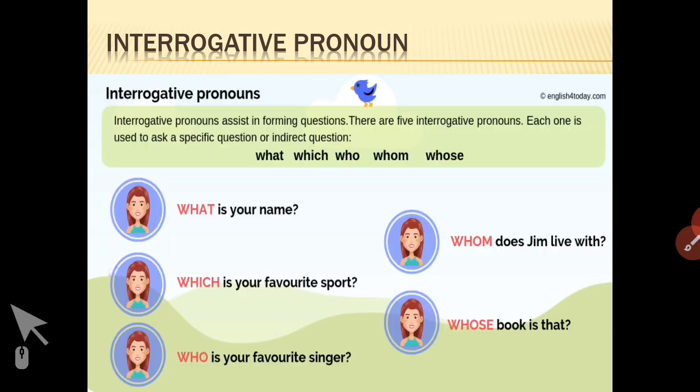You can see here, interrogative pronouns assist in forming questions. There are 5 interrogative pronouns, each one is used to ask a specific question or indirect question. As we have just revised: what, which, who, whom, whose. These are mainly used.